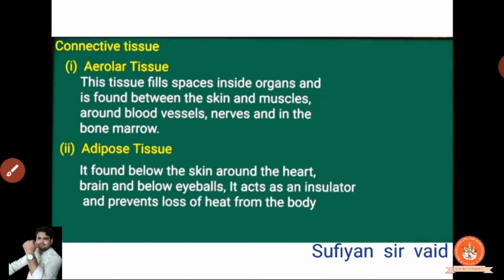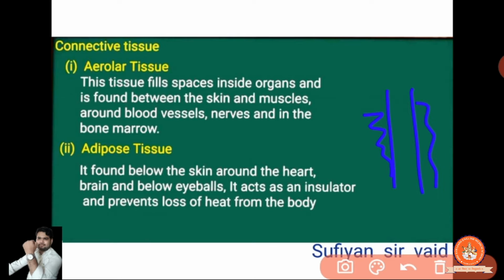Now around the blood vessels, means in the veins. These are your veins, and around them it will be present. Clear? That this is our veins. So at this place, around the blood vessel, nerves, and in the bone marrow. In the bone marrow also there is a place.